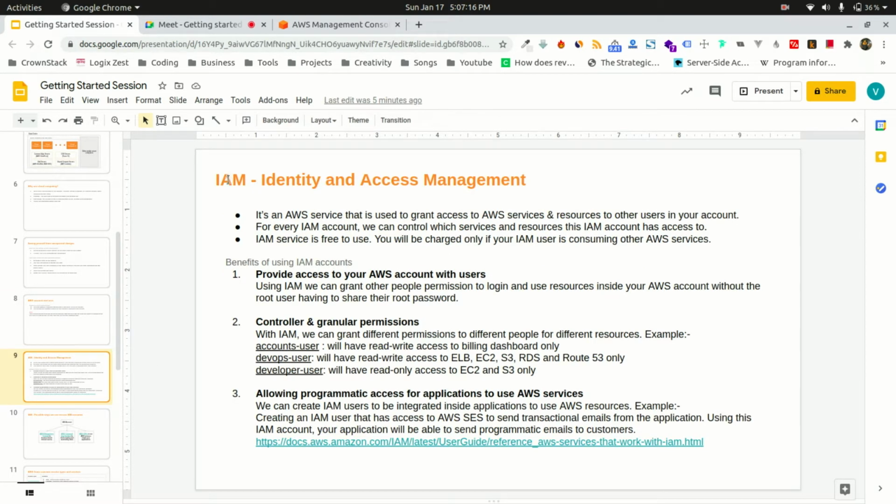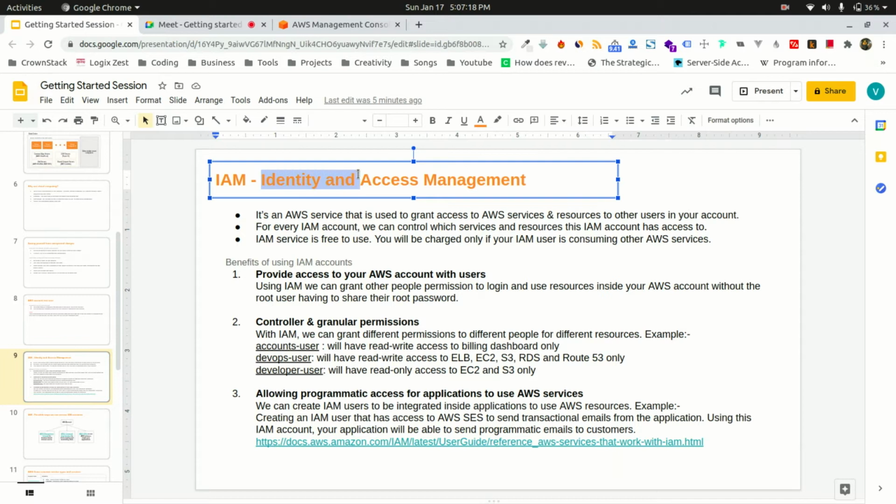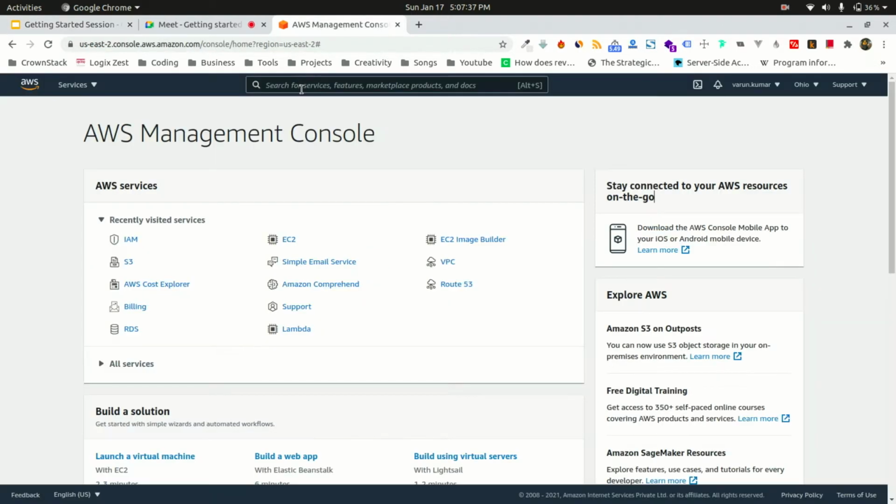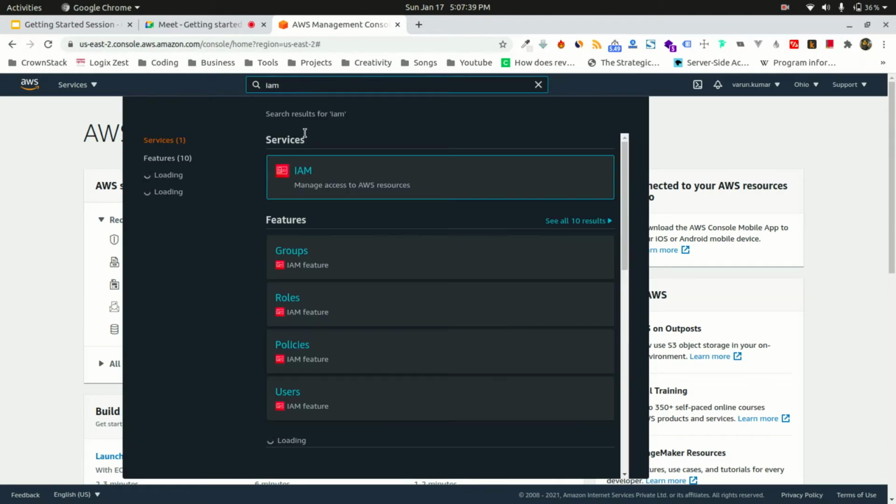IAM stands for Identity and Access Management. This is just like in Windows, or in any operating system, where you can create multiple user accounts that use the same operating system, but they all have different permissions. They all have their own set of areas that they can work on. A similar thing is IAM. You can go to IAM just by searching over here, so we can access IAM from here.